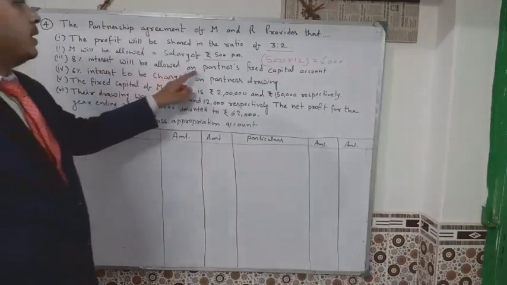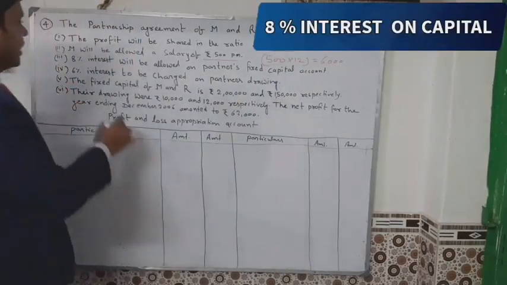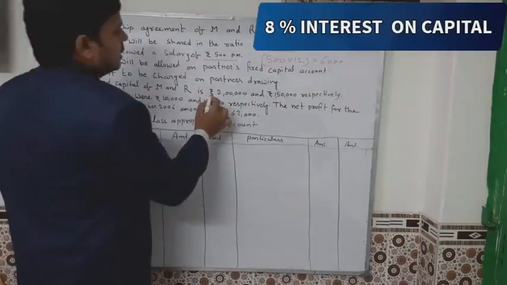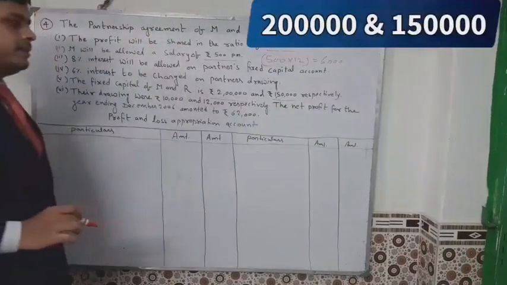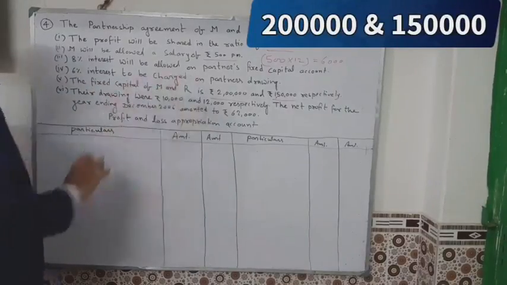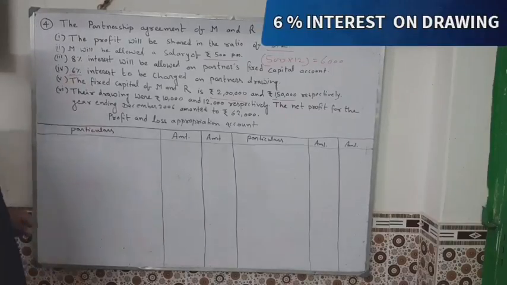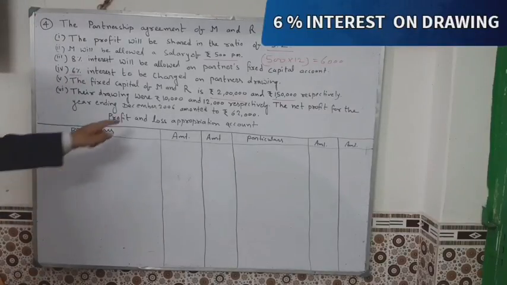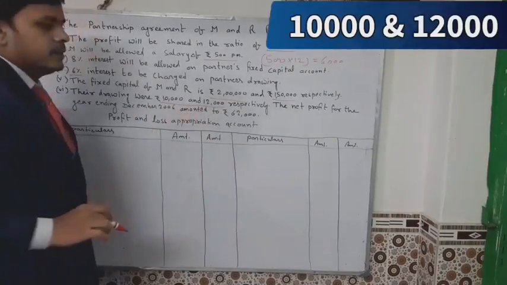8% interest will be allowed on partners fixed capital account. How much is the partners fixed capital account? This is the partners fixed capital account: 2 lakh, he will be allowed 8%, and 1,50,000, 8%. Okay, interest to be charged on partners drawing: 6% interest will be charged on partners drawing. The drawings are 10,000 and 12,000. You will charge 6%. Okay.